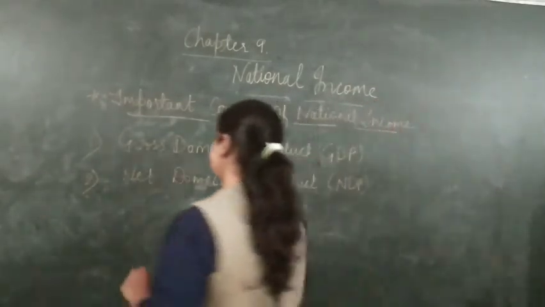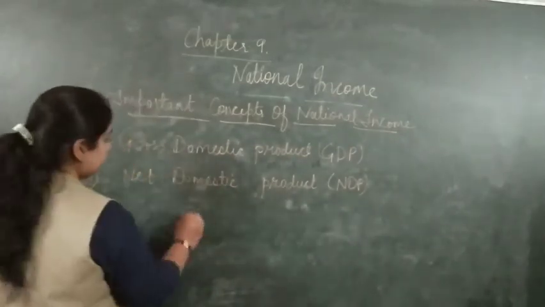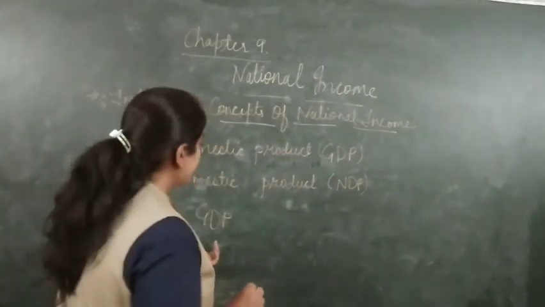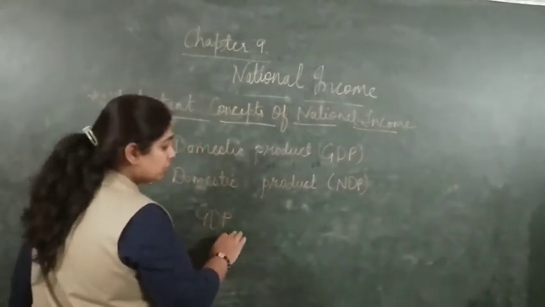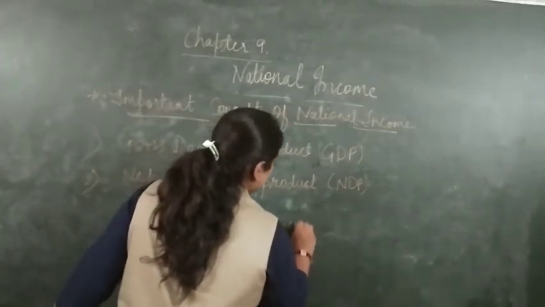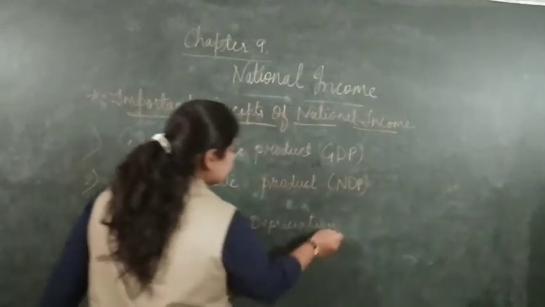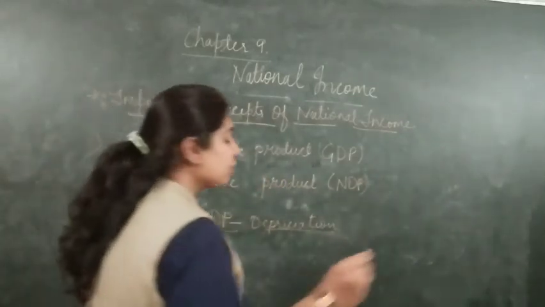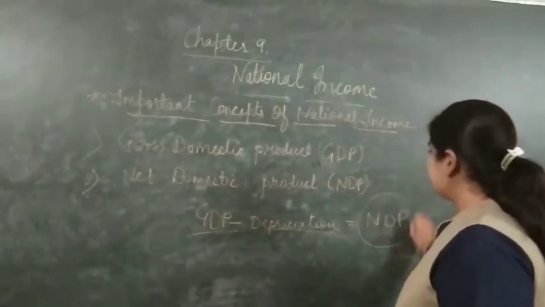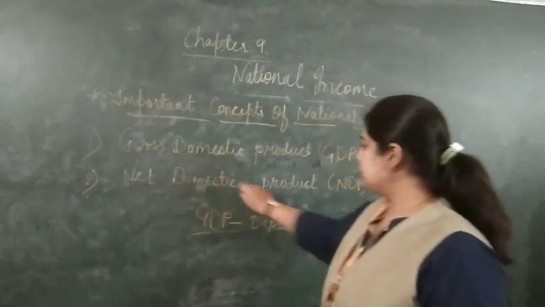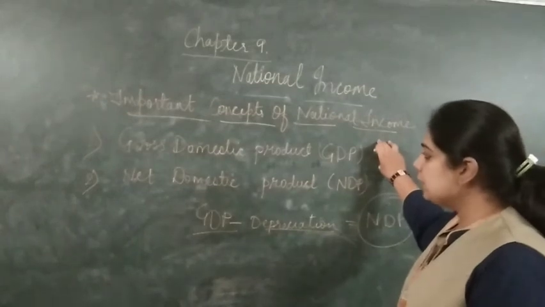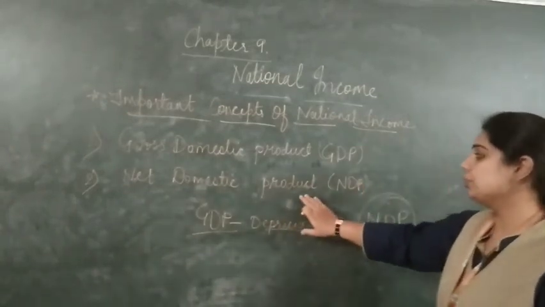We take the GDP of a country, and we need to minus the depreciation. Whatever depreciation has occurred on that product, if we deduct that, we will get NDP, which is known as net domestic product. Understood? We now know what gross domestic product is and how to calculate the net domestic product.